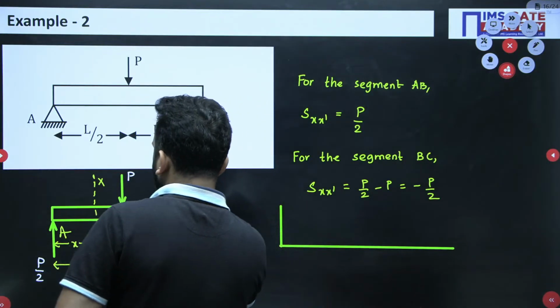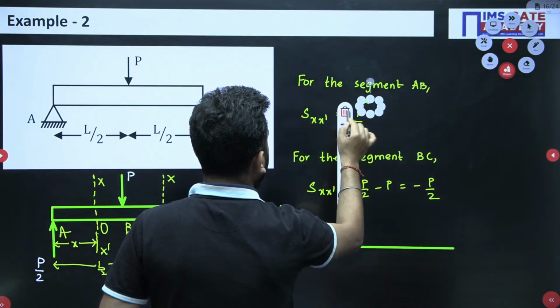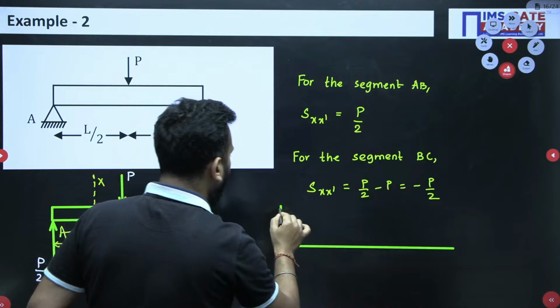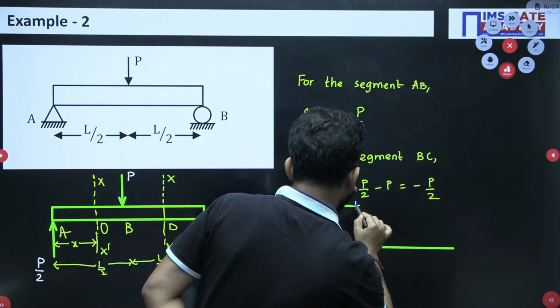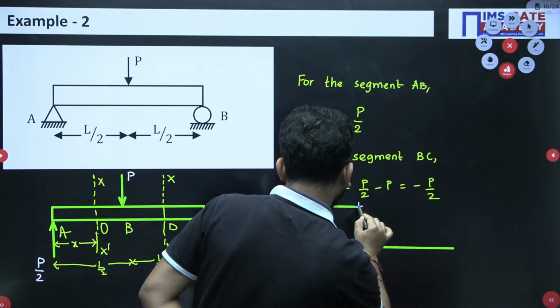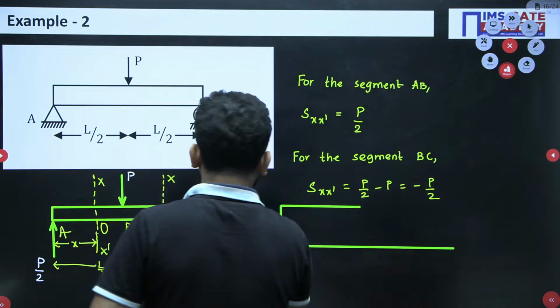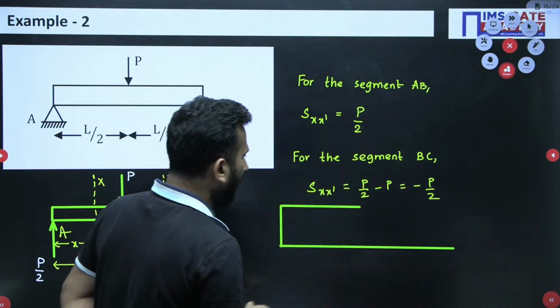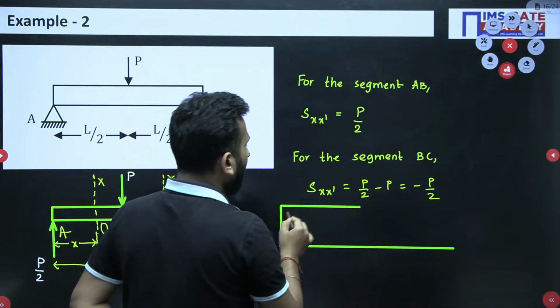Then till B point, the shear force is constant at P by 2. So, simply draw the constant value. At B section there is a point load P. So, P is acting in the downward direction. So, this is P by 2.